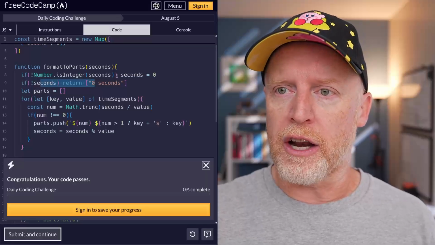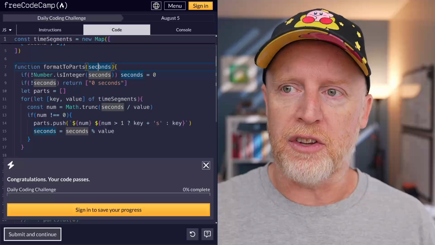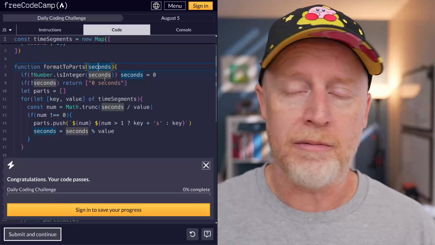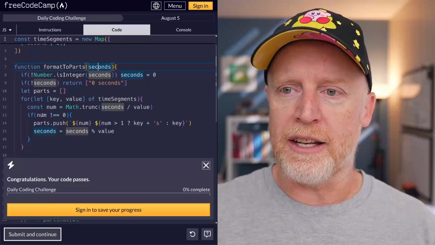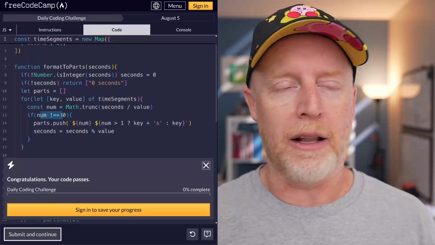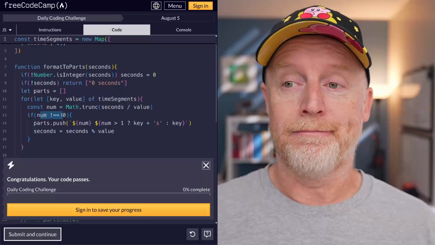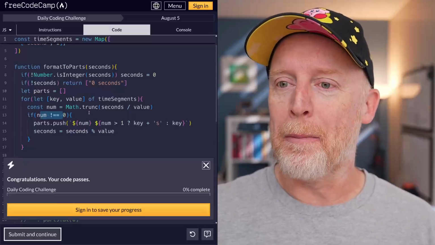If it's not an integer, we force it to be a 0, right? Could we set this as a default of 0? Yeah, we could. I mean, absolutely. But this also gets the job done. So we do that, and then down here, we account for a system where it allows negative numbers. Is that a good plan? I don't know. You'll have to let me know in the comments.